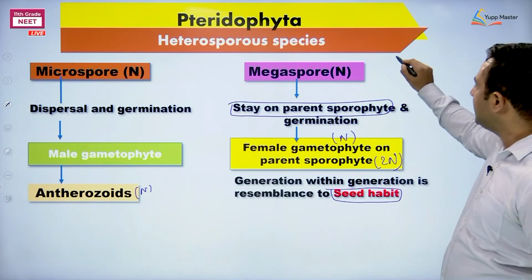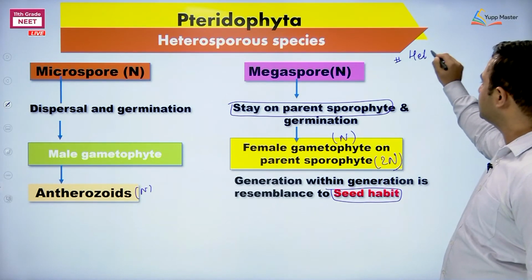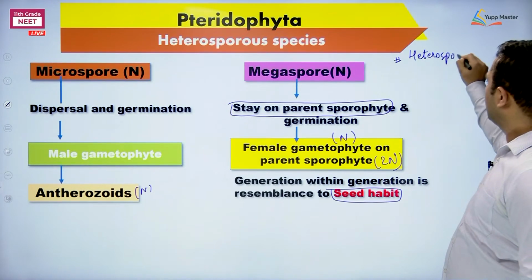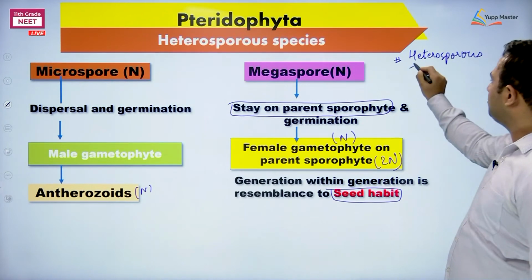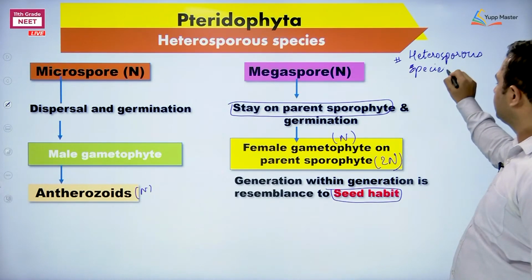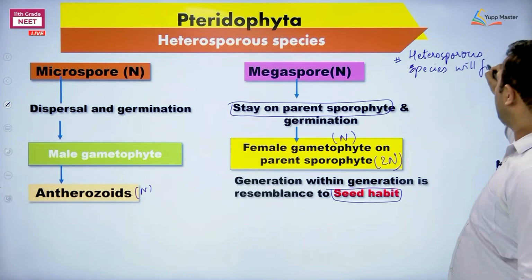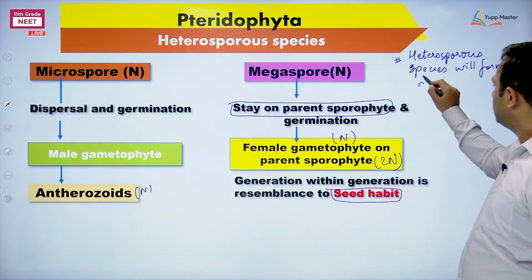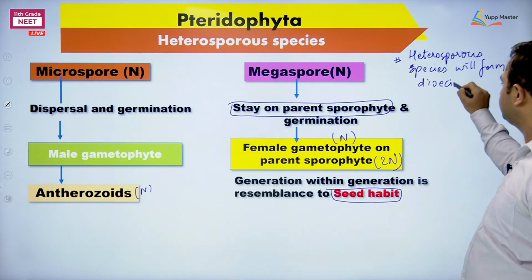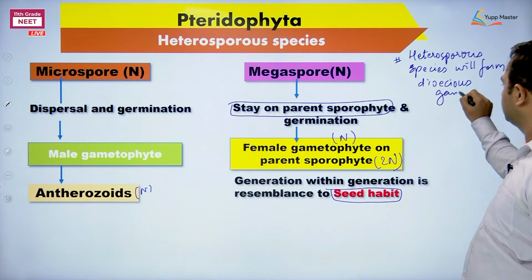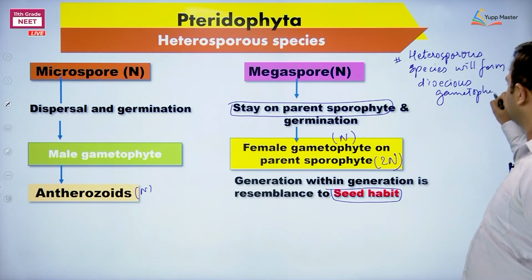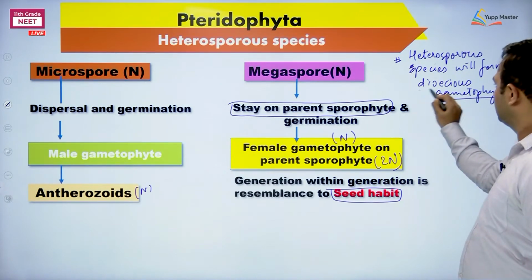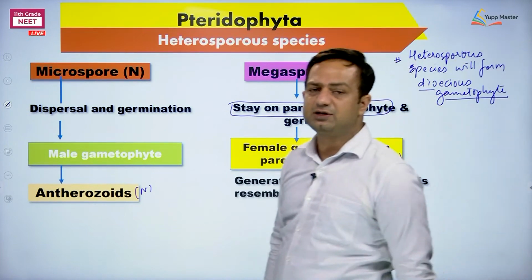Okay. So here I am saying those species which are heterosporous will form which type of gametophyte? Monoecious or dioecious? Answer, dioecious gametophyte. Clear? They will form dioecious gametophyte.